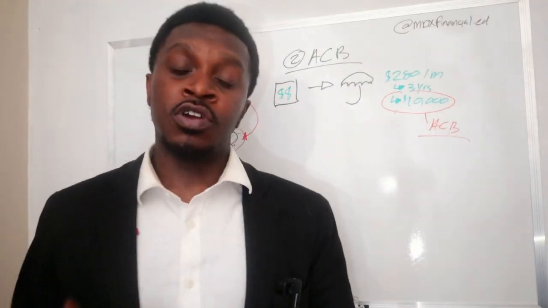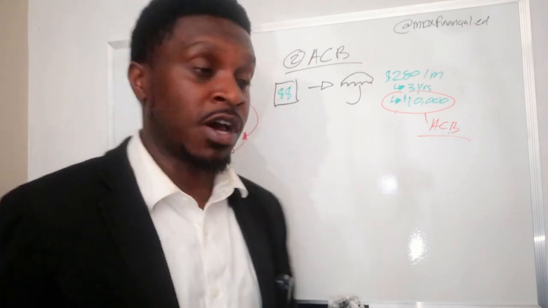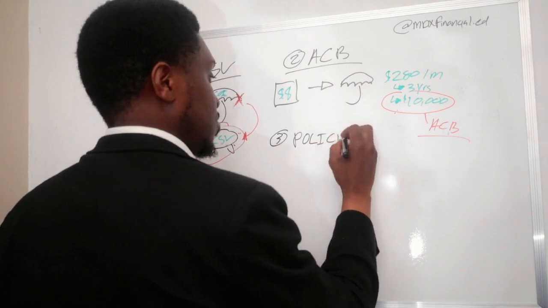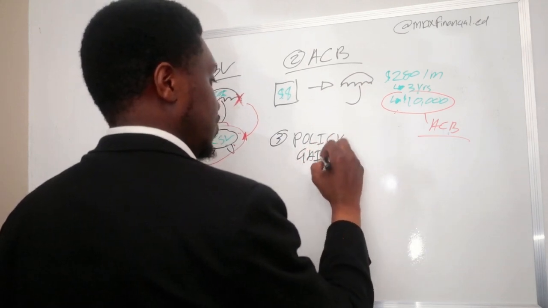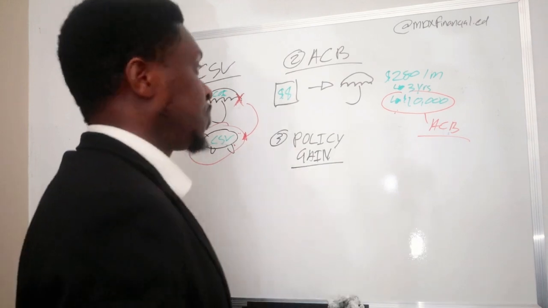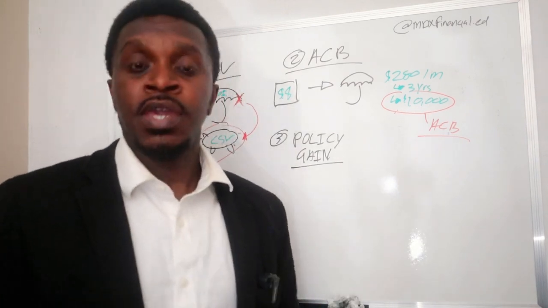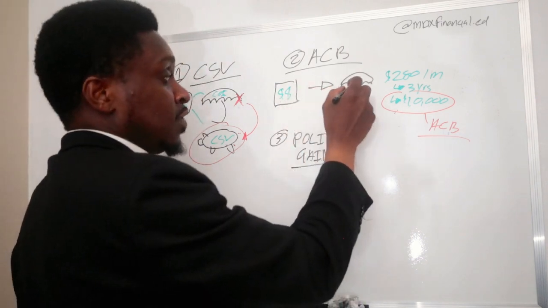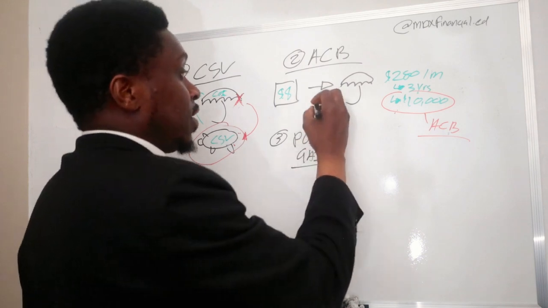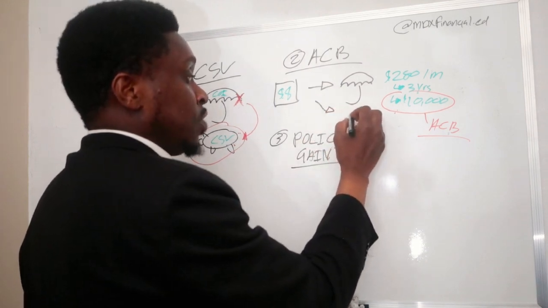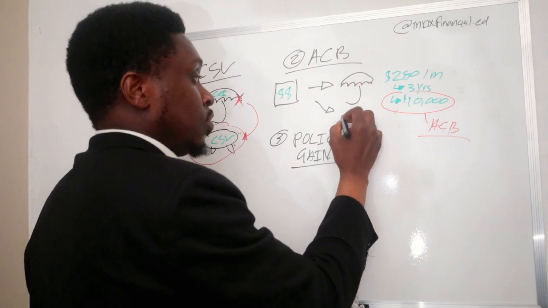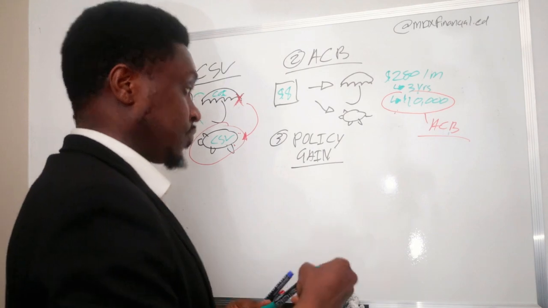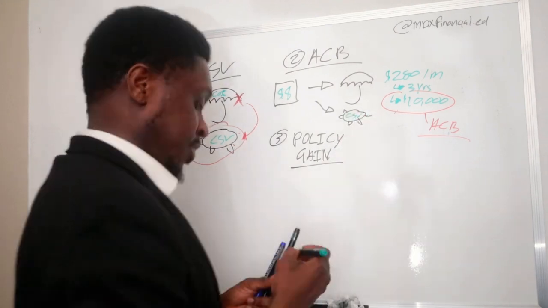All right, so the next important terminology that you're going to come across in the life insurance module is a term that we call policy gain. All right, so if you remember, in a permanent life insurance policy, your premiums is going towards the cost of the insurance, right? And the rest of it is also being invested in a savings component, which is your cash surrender value, CSV right here, right?